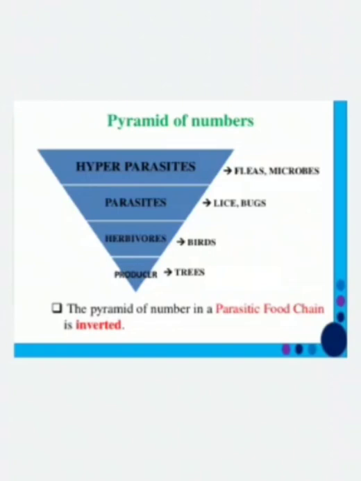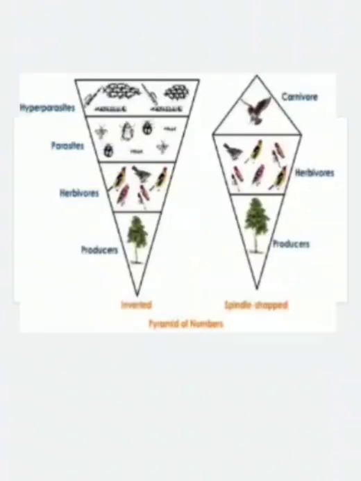These birds eat the nuts and plant products. Upon the birds, there live so many parasites like lice and bugs. Upon the parasites, there are so many hyperparasites like fleas and microbes. So here the number of trees is only single, which is a producer.